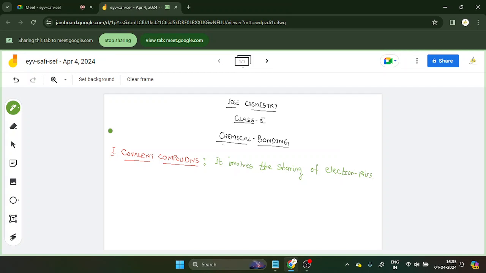Okay. Now if someone asks you what is covalent bond, covalent bond is a bond that is formed due to the mutual sharing of the electrons. There is sharing of the electrons. What is a covalent bond? I am writing here. If someone asks you what is a covalent bond, just tell them that it is a bond which is formed due to the mutual sharing of the electrons.